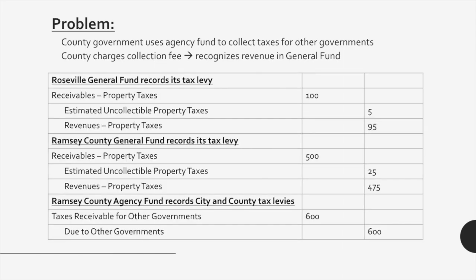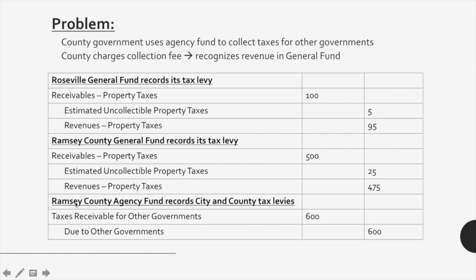And so these first two entries we see here are where the city general fund and the county general fund are recording their tax levies. And so these are just simple entries where they record their receivables, their estimated uncollectible property taxes, and their revenues. And then this last entry is where the agency fund comes in.